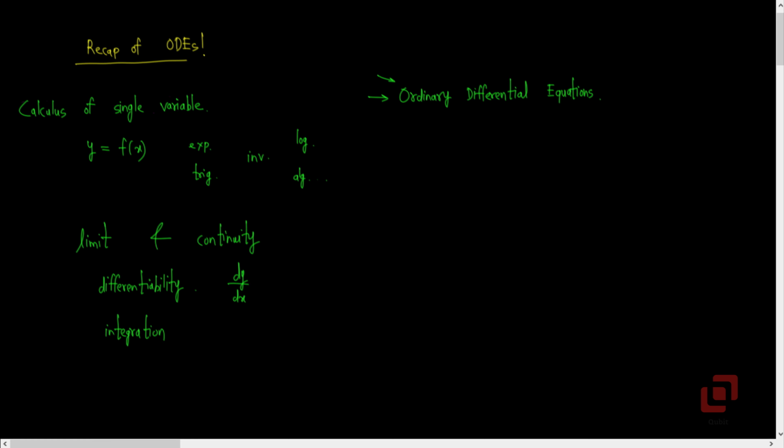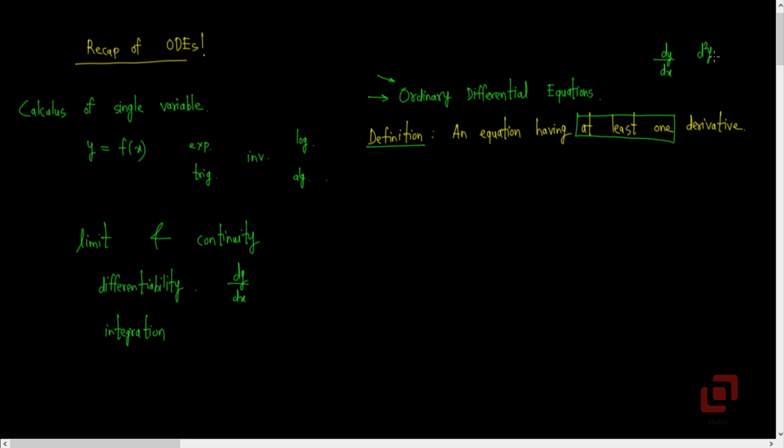Let's quickly go through the important concepts from this topic. What is an ordinary differential equation? It is an equation having at least one derivative. Note that we have not yet studied partial differential equations, so when we say at least one derivative, it has to be derivative of the dependent variable with respect to the independent variable. You may have second order, third order, or nth order derivative, but the requirement is the equation should have at least one derivative.